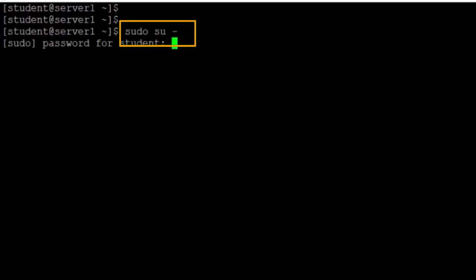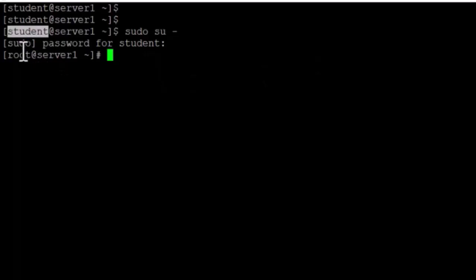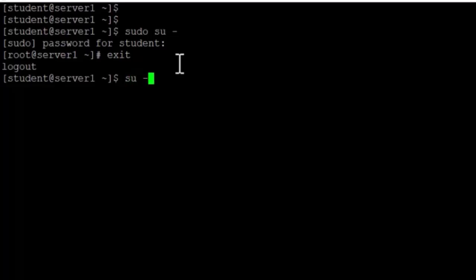Now it will ask you for the password. You need to give your student password. This way you can log in as root user. Earlier you were student, now you are root. The other way we can do it is by su -. It also calls the root in the background. Now it is asking for the root password. Here it was asking for the student password. Now it is asking for the root password.